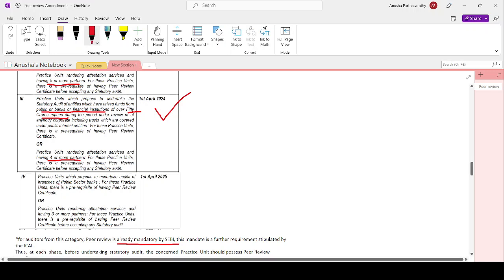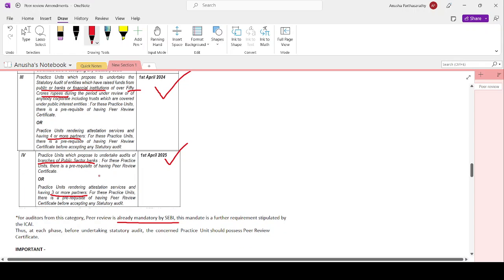If I am going to conduct some bank's branch audit, I have to get myself peer reviewed. Now, let's see the criteria. Here, three or more partners from 1st April 2025. If none of these conditions are satisfied, you can get your audit firm peer reviewed on a voluntary, that is suo moto basis, by applying to the Peer Review Board.